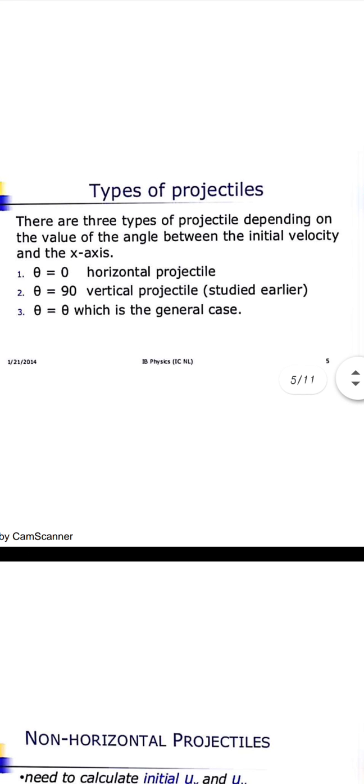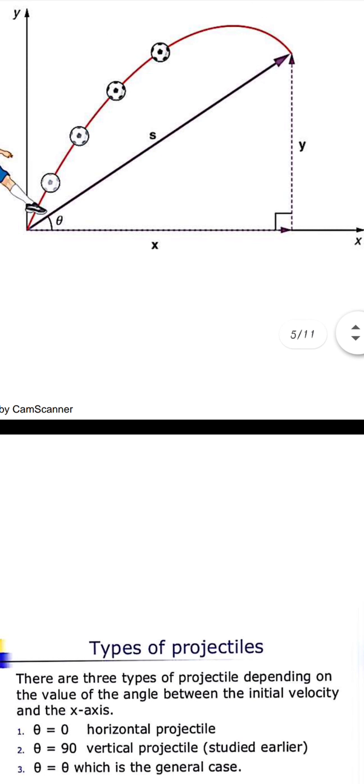So what we can see is that there are three types of projection. I already told you, there is the horizontal projection, that is when the object is projected from a height, and it is parallel to the horizontal, so the only distance covered will be horizontal. And when we talk about a vertical projection, like this one, we are projecting it from the ground and it will come again to the ground, so the height will be in the vertical direction itself.